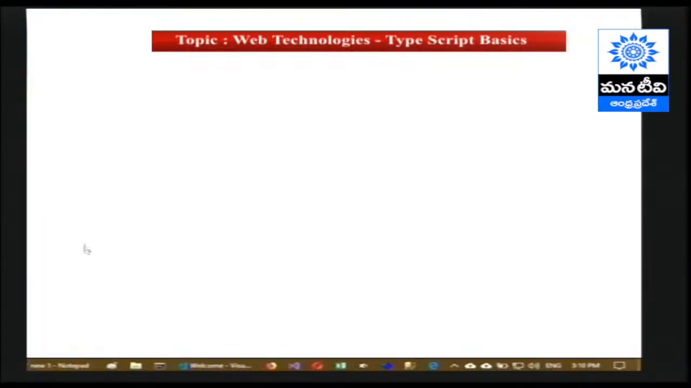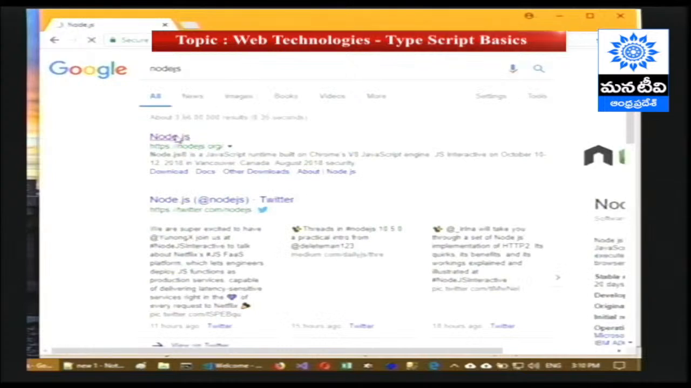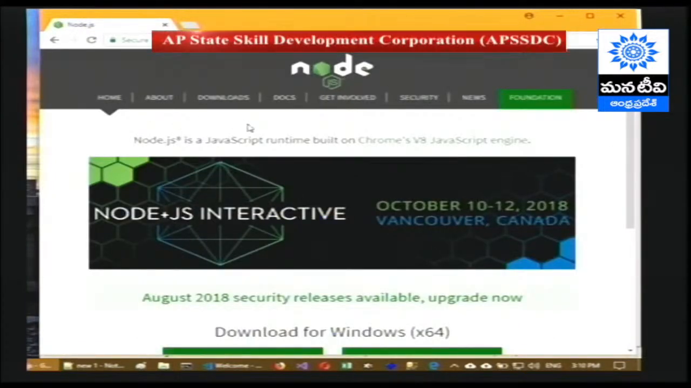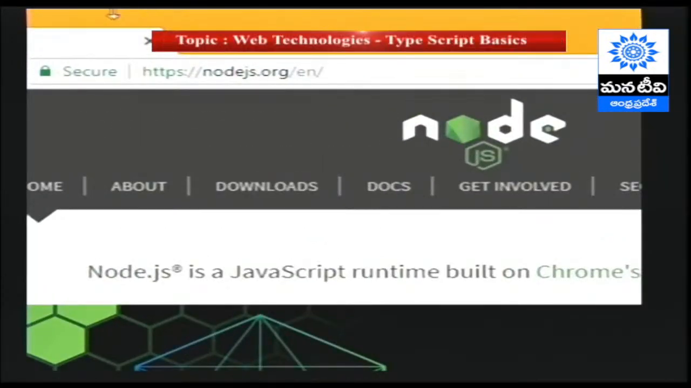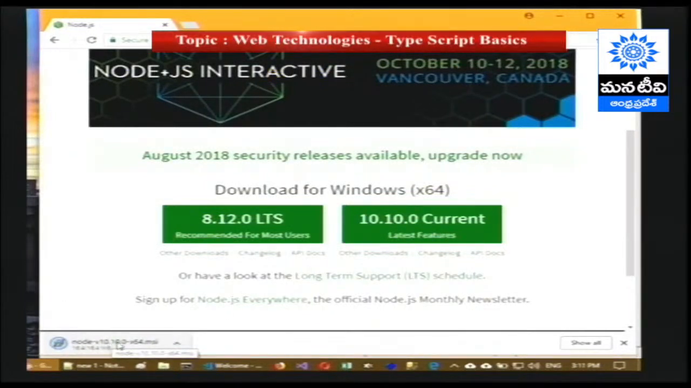Now let us enter into the practical development of TypeScript. So let's get started. First we have to go to nodejs.org. Once we enter into this site, nodejs.org/en, we have to click on the current version of Node.js, that is 10.10.0, and we are downloading a file called node-v10.10.0-x64.msi.